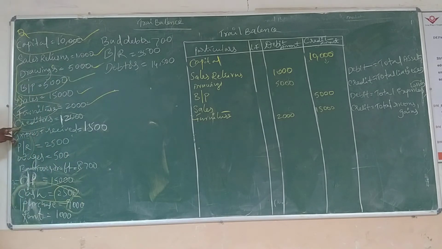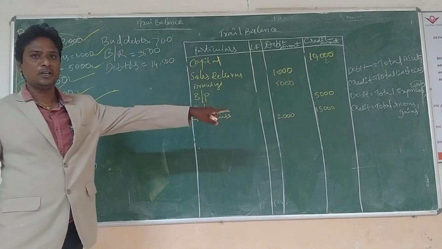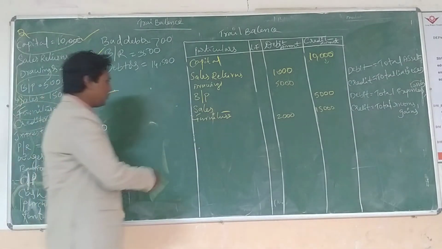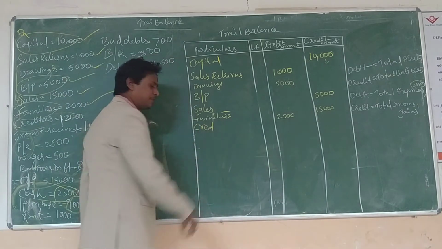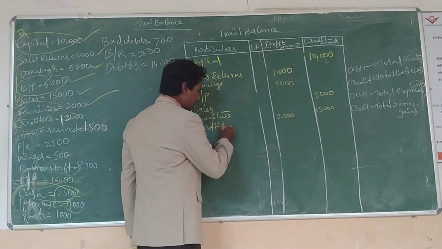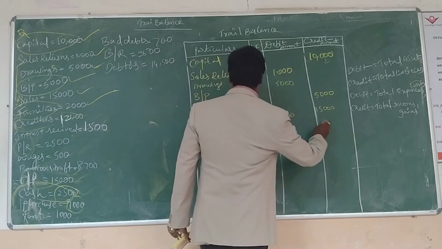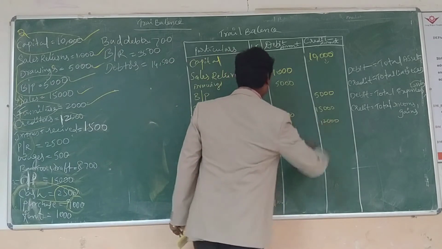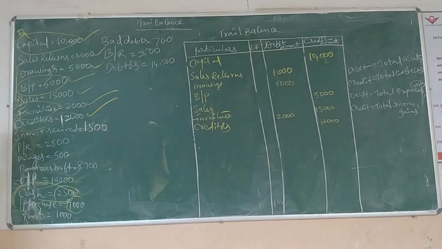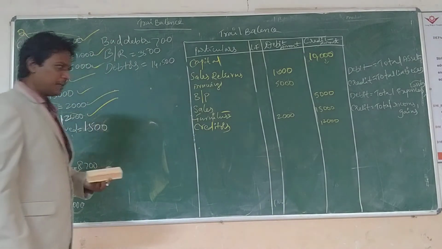Next, creditors. In this problem, creditors always go to the credit side. No more argument. I already explained what a debtor and what a creditor is in the previous class. How much? 12,000. Next, interest received, which is on loans we have given to other persons.